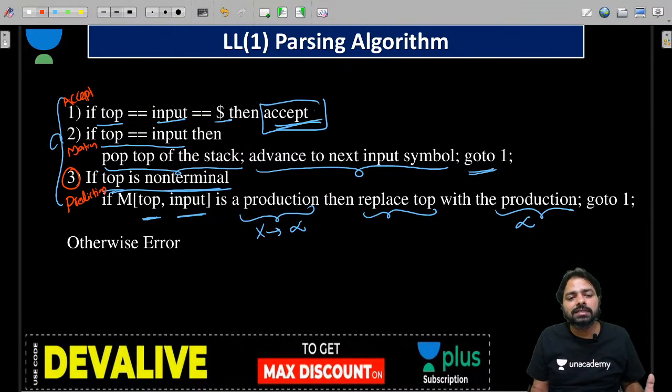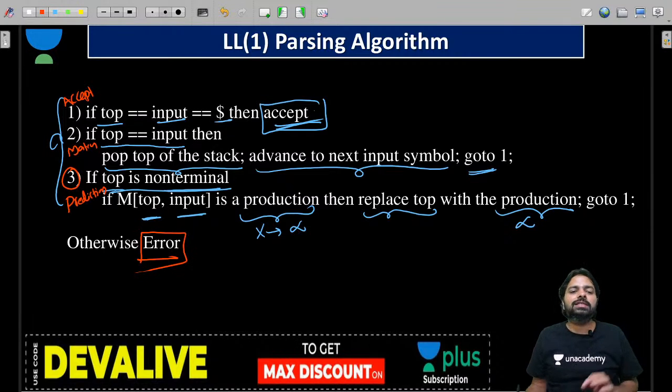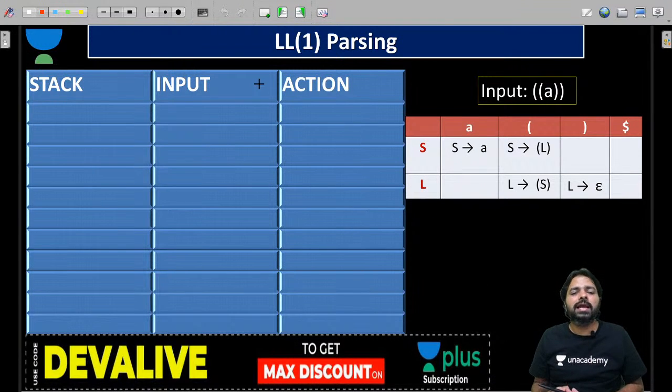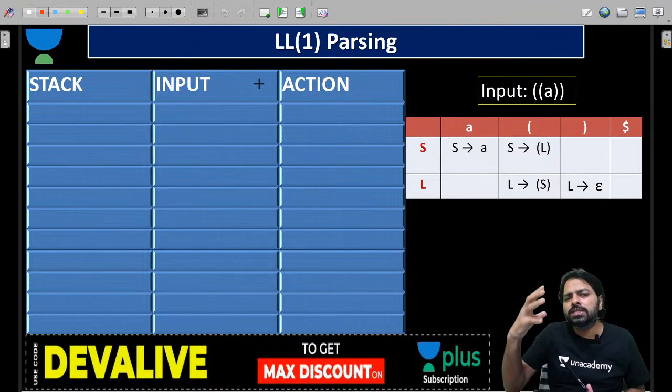If not, that is error, the fourth one. So there are a total of 4 actions: prediction, match, accept, error. Accept or error is going to be the final goal. If the program has any problem, we will produce an error. Otherwise, accept. Let's begin. So initially, who is there on the stack?